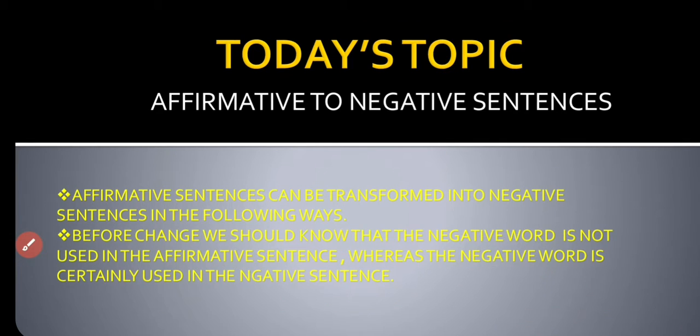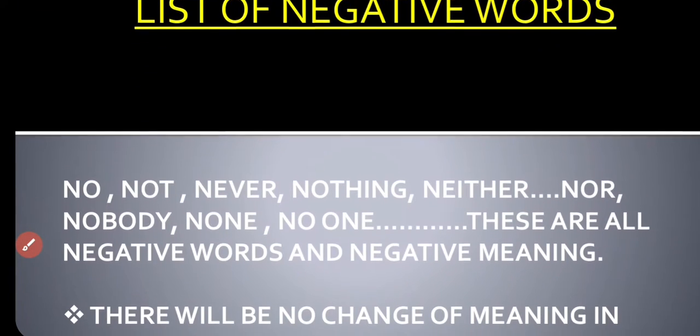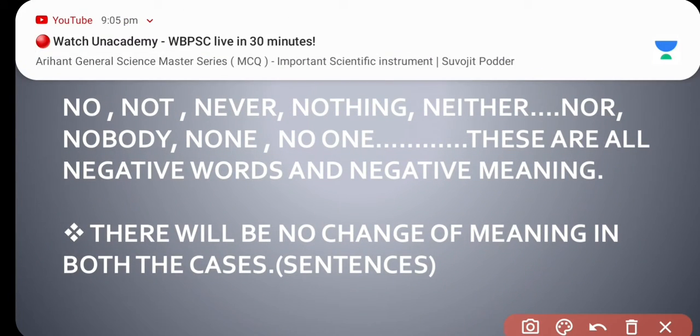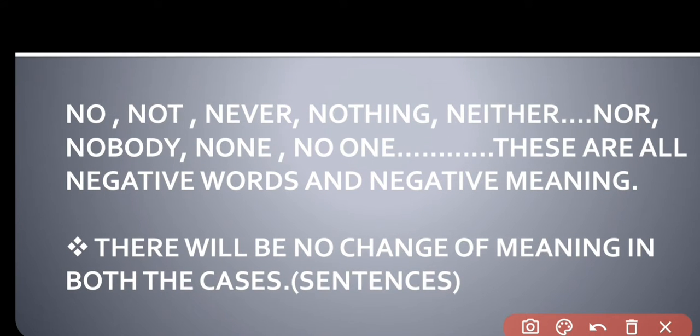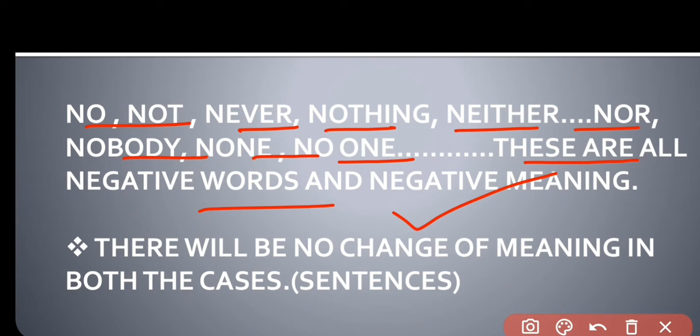What are the negative words? The negative words are no, not, never, nothing, neither, nor, nobody, none, no one. These are all negative words, and all these words have negative meaning.